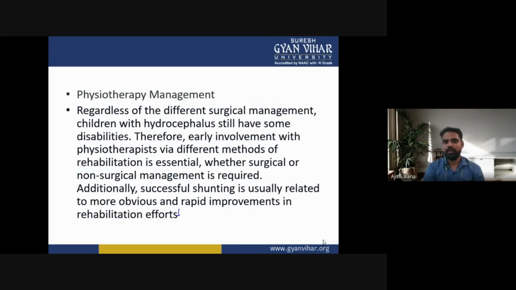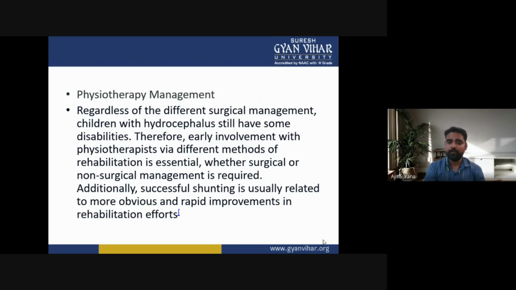Now, the physiotherapy management or physical management for hydrocephalus. Regardless of the different surgical management, children with hydrocephalus still have some disabilities.